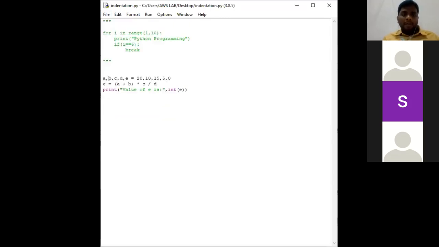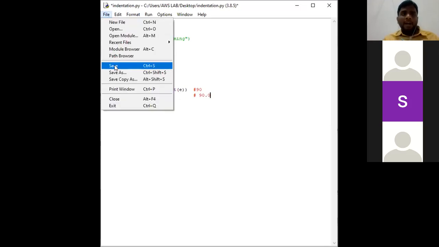So here we have calculated that the value of E will be 90. In the next statement, I will ask the system to print the value of E without using integer. In the first statement, I asked the interpreter to give the value of E by using the integer, so here my value will be 90. In this print statement, I did not ask the interpreter to give the value in integer, so here my value will be 90.0.